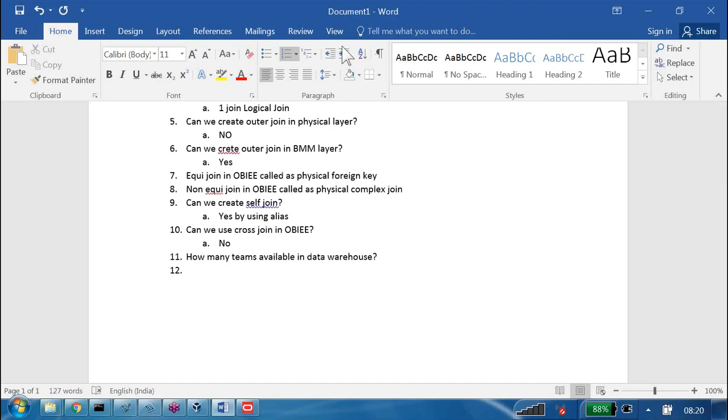Three teams are available. One is called the data modeling team. The second team is called the ETL team. The third is called the BI, or reporting, team. These are the three teams available. What do you mean by data modeling?